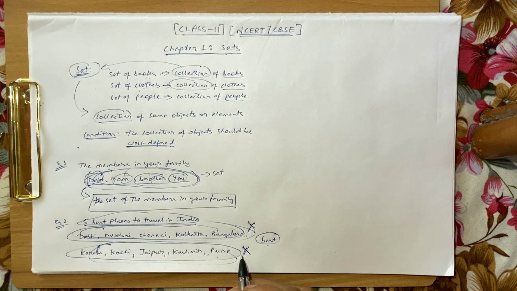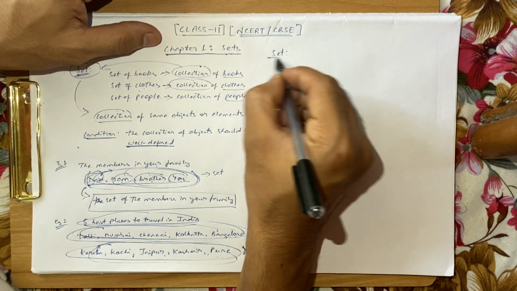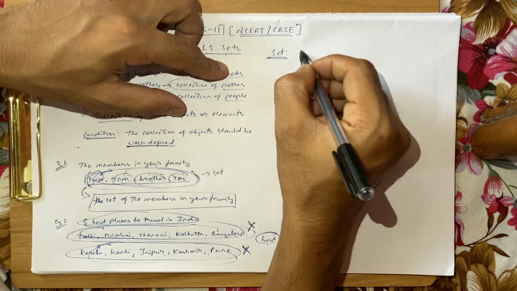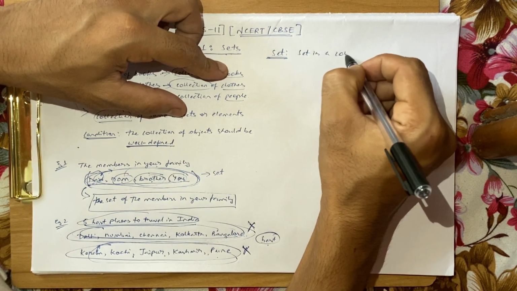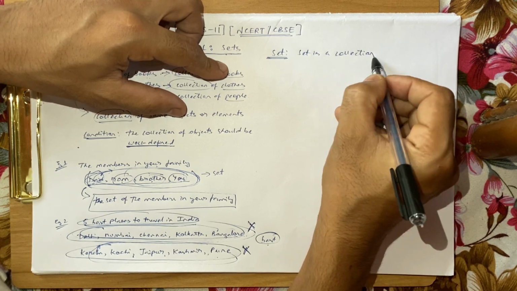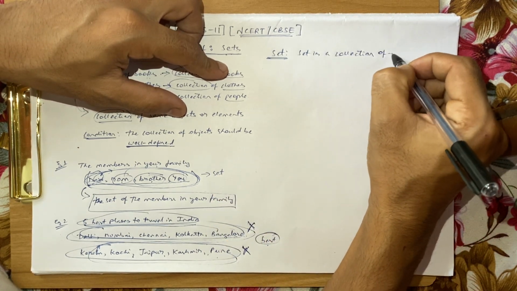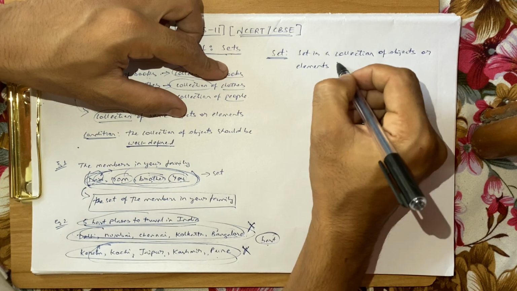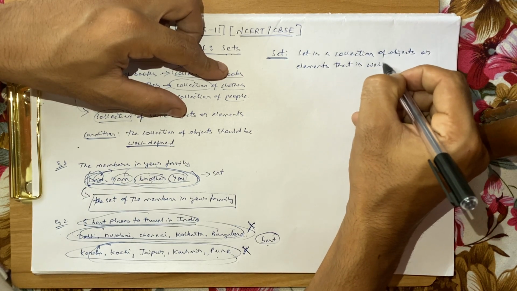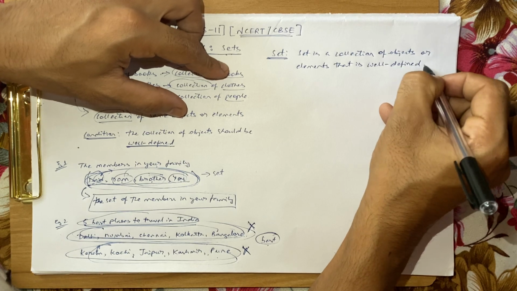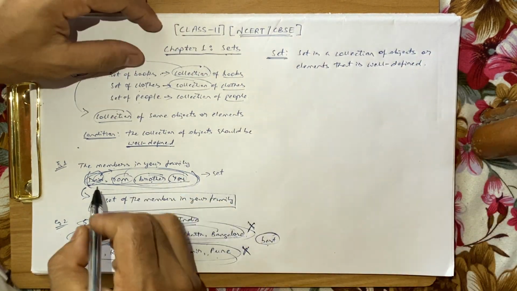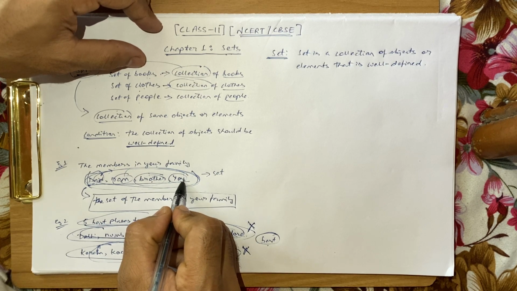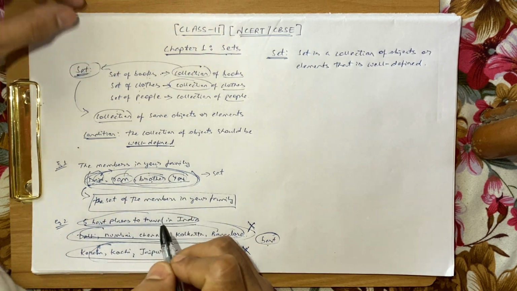All right, I hope that all of you got to know what a set is, the basic understanding of a set. So what is the definition of a set? The proper definition of a set is: a set is a collection of objects or elements that is well defined. This is important. Each element or object should have a common nature. See here, all of them had a common nature, and it was well defined to be members in your family.